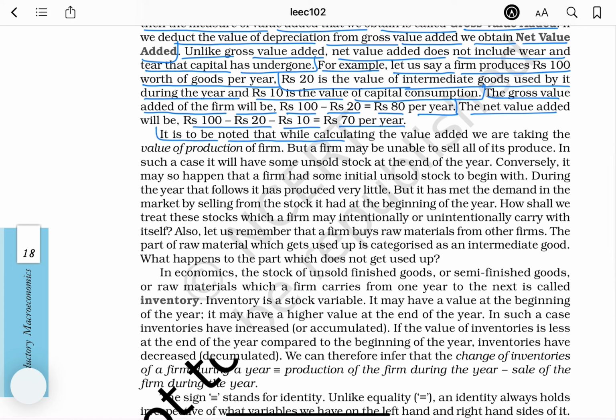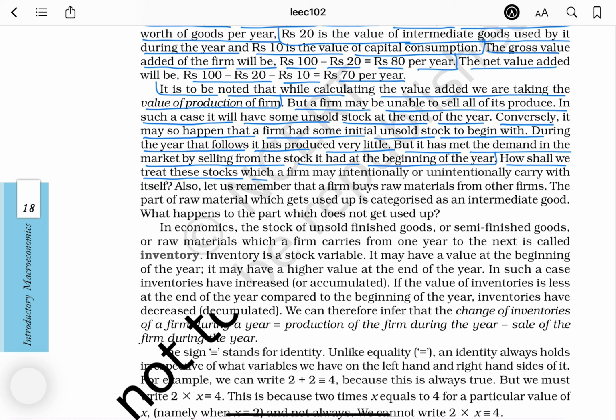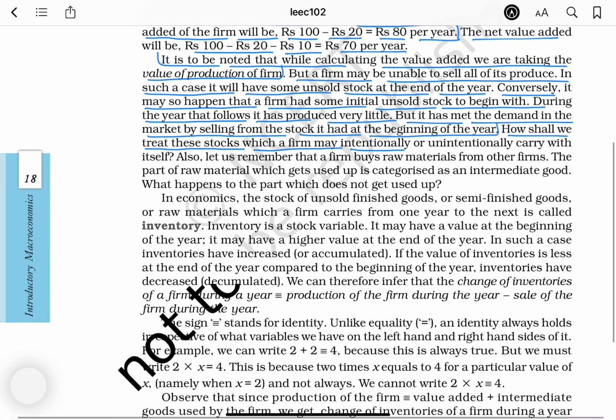It is to be noted that while calculating the value added, we are taking the value of production of firms, but a firm may be unable to sell all of its produce. In such a case, it will have some unsold stock at the end of the year. Conversely, it may so happen that a firm had some initial unsold stock to begin with. During the year that follows, it has produced very little, but it has met the demand in the market by selling from the stock it had at the beginning of the year. How shall we treat these stocks which a firm may intentionally or unintentionally carry with itself?